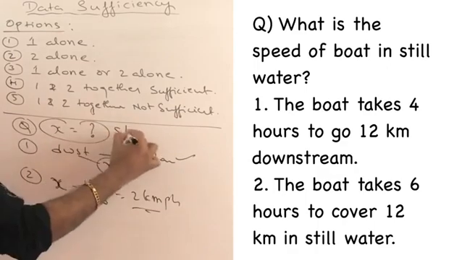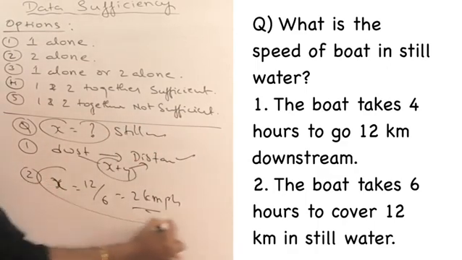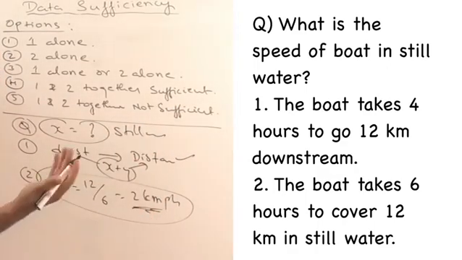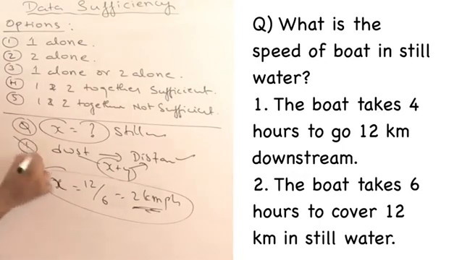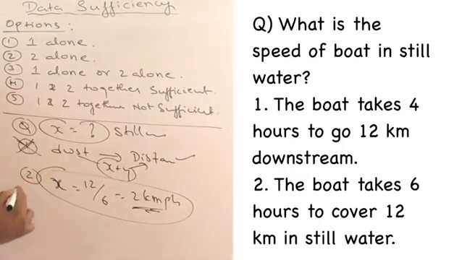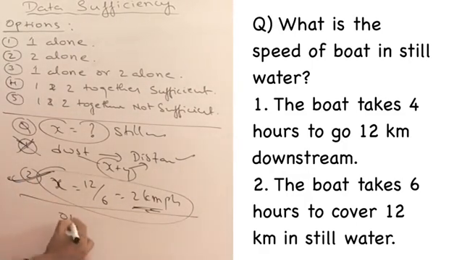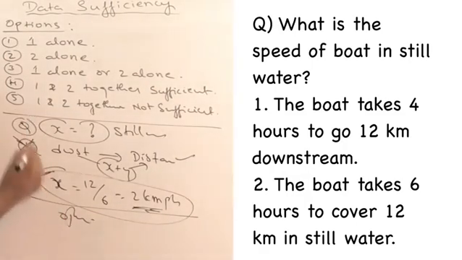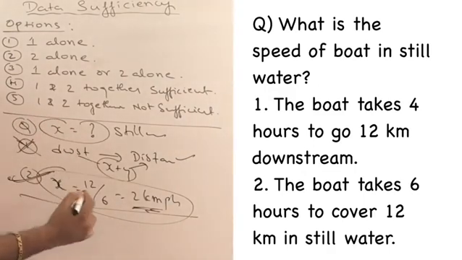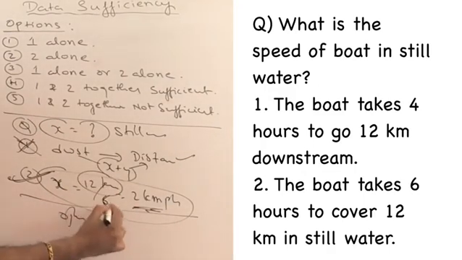The question is in still water and the information given in the second one is also still water. So I need not worry about what is given in the first one. This is individually impossible, but this is individually possible. You need not even combine this. You can say your answer is option 2, because in second statement it is very clearly given that this boat travels 12 kilometers in still water in 6 hours.